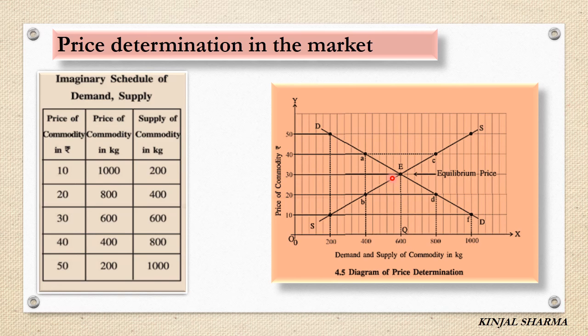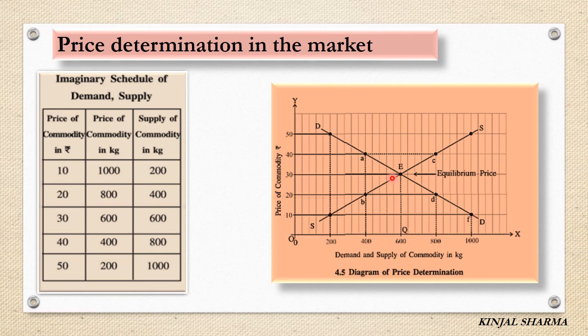Then what do you mean by supply? Supply you can say is that amount of production which a producer is able and willing to sell in the market at a given price and at a given particular point of time. Means which a producer is ready to sell in the market at a given price and at a particular point of time. Stock is the extra quantity which a producer keeps with him, or we can say it is the total available amount of goods with a producer which he can offer for sale in the market, but as per his convenience, right? That is, as per his ability and willingness, he can supply those goods in the market.